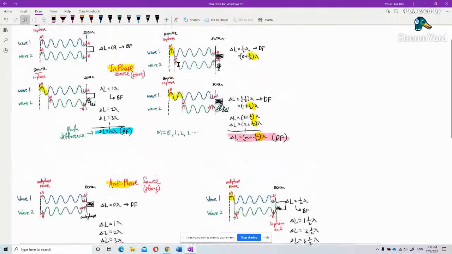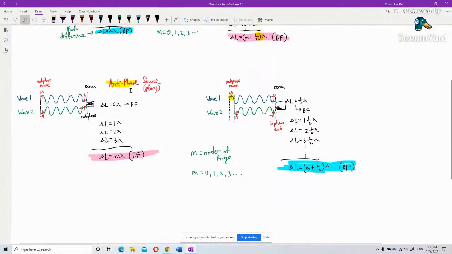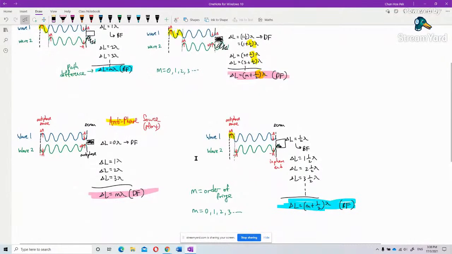You see the difference? In phase, the bright fringe uses m lambda, but the dark fringe uses m plus half lambda. But for antiphase source, the bright fringe uses m plus half lambda, but the dark fringe uses m lambda. That's the difference. So that's our lesson for today.